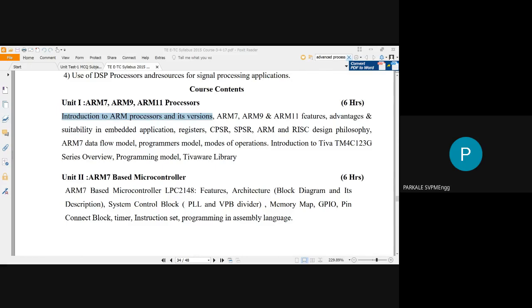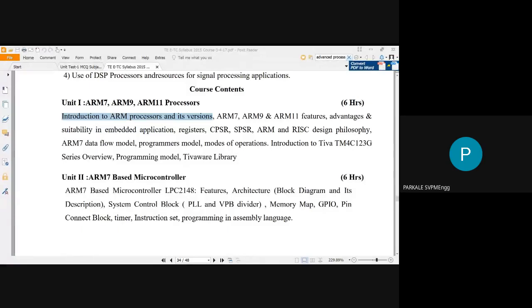So it's Advanced RISC Machine. It's an architecture basically. It's a RISC. I have just posted that, that is what the Advanced RISC Machines, that is called ARM.